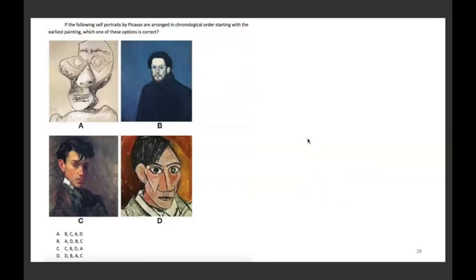If the following self-portraits by Picasso are arranged in chronological order, starting from the earliest painting, which of these options is correct? The first painting which was done by Picasso was this, followed by B, followed by D, and followed by A. So the correct answer is C, B, D, and A. So C is correct. Okay, we'll move to the next one.